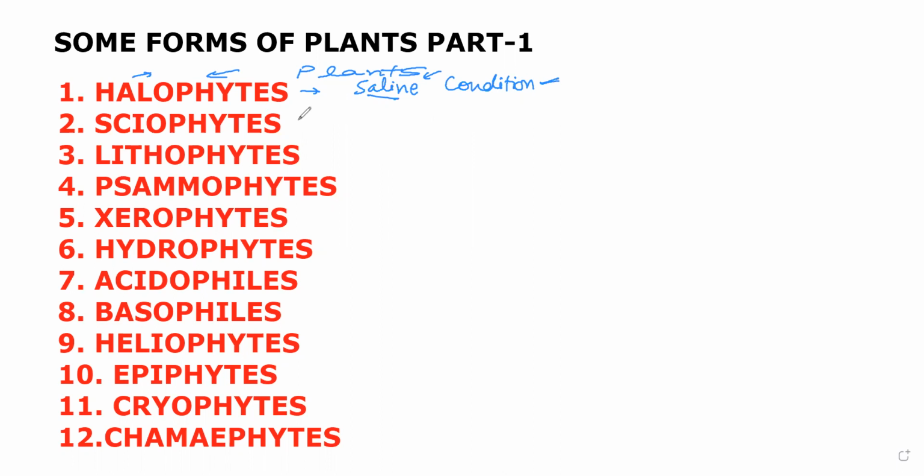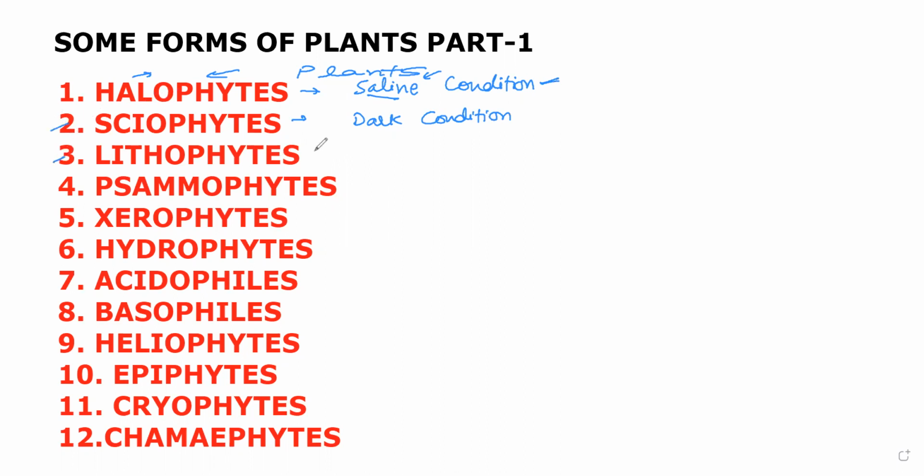Ceo means dark, phytes means plants. So those plants which love the dark condition or which are able to grow in the dark condition. Generally, light is an important factor for the growing of plants as well as the seed germination or the development of different things. But there are some plants which can even grow in the dark condition. So those plants are called ceophytes.